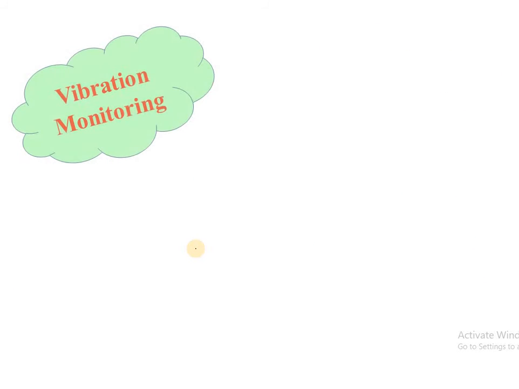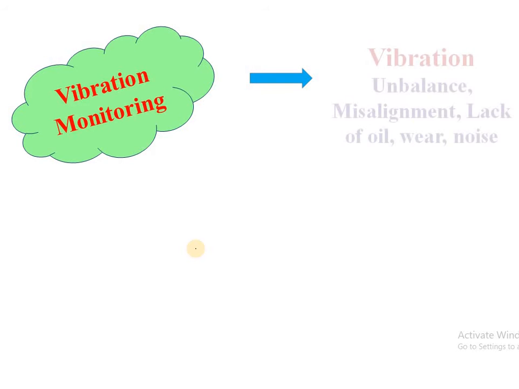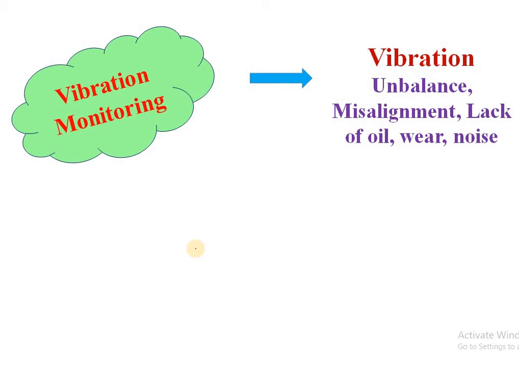Next is vibration monitoring. This technique is widely used for condition monitoring based on vibration. Now, the vibration signature of a machine is related to the health of the machine, and it shows unbalance, misalignment, lack of oil, wear, noise, etc. So, by sensing this vibration, we can find out the actual fault in the machine.